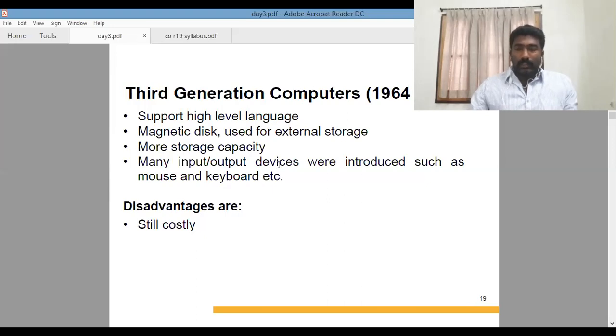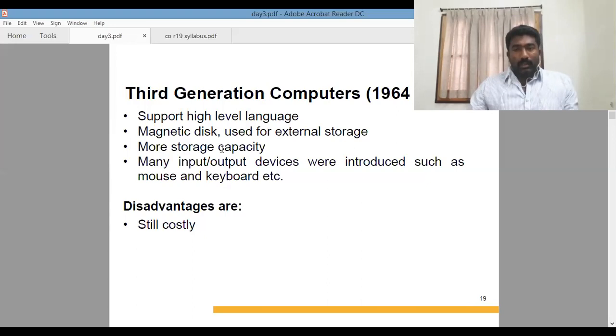In the first and second generation computers, there is no possibility of transferring data from one place to another place. Fixed data or fixed operations can be done only at the single point where the system is located. But in the third generation computers, we are involving a magnetic disk component, and from this component we can store the data and transfer it from one place to another place.